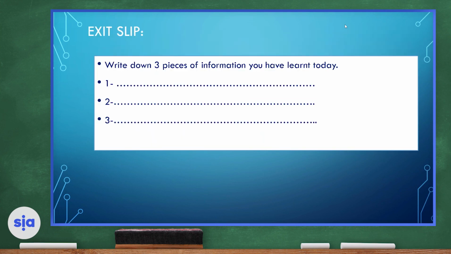Now, for our exit slip of the day, you're going to write down 3 pieces of information you have learned today.